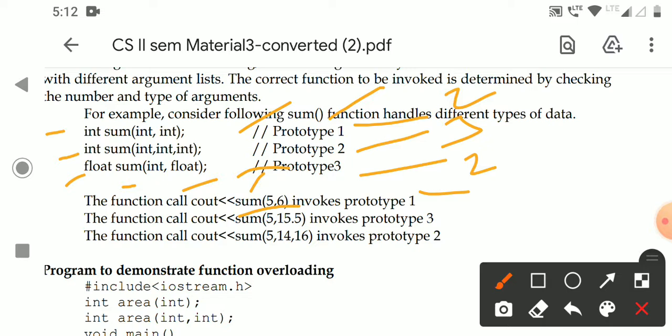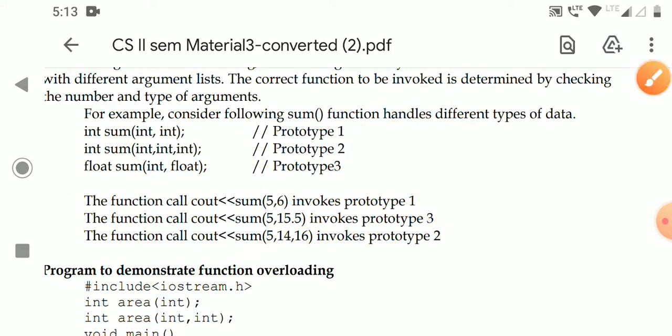Again another function call, sum of 5 comma 15.5. Again it will check the function name and number of arguments, two arguments, so prototype 1 and prototype 3. Here one is an integer, one is a float. First integer, second float, so prototype 3 will be executed. Next is the function call sum of 5 comma 14 comma 16. Here there are three arguments, so the second prototype will be executed. Like this the prototype will be executed.